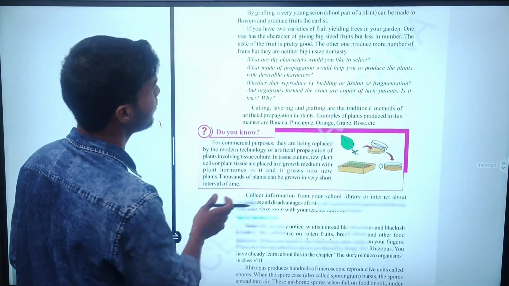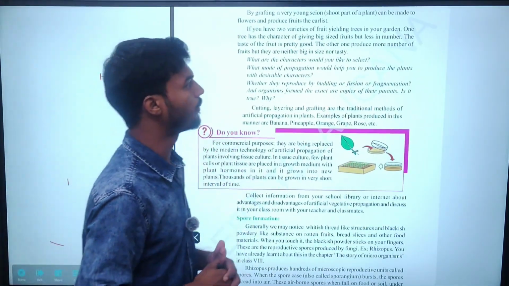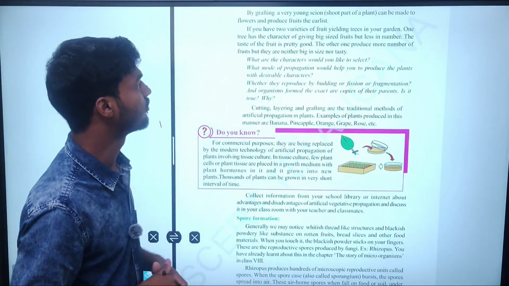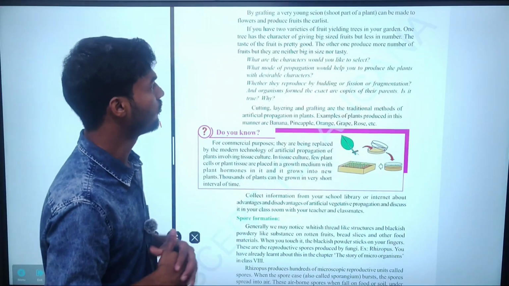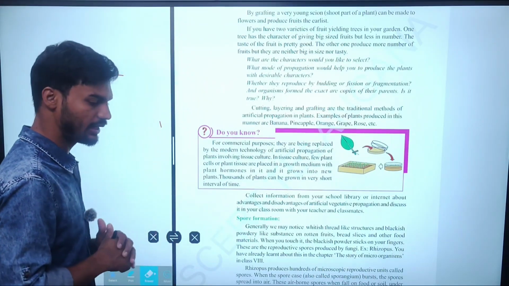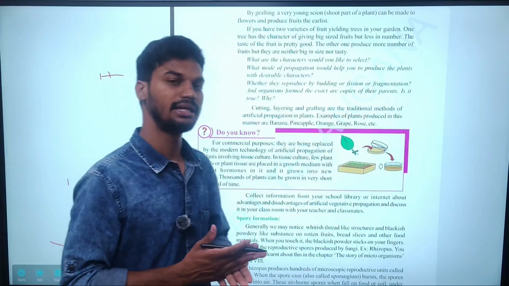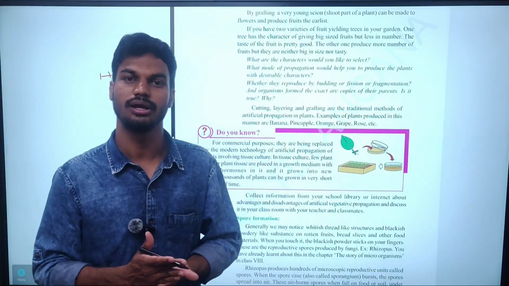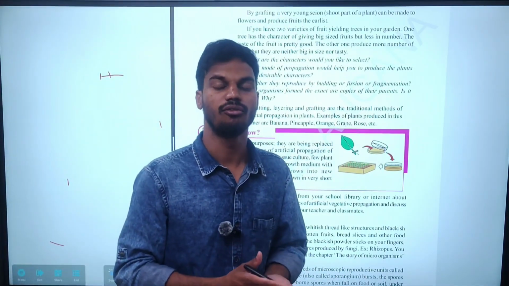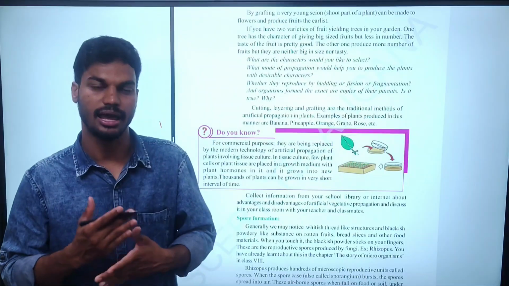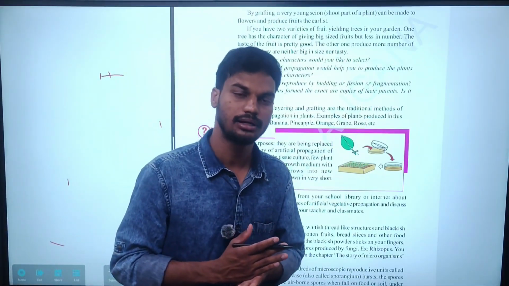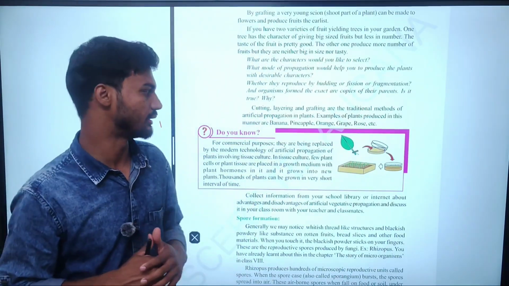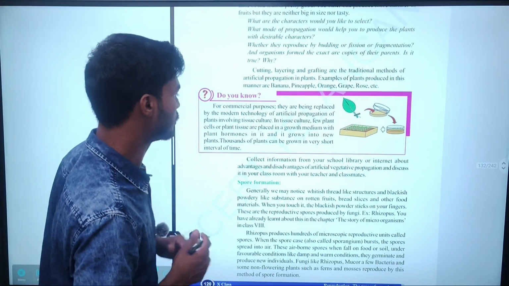By grafting, the very young shoot part of a plant can be made to flower and produce fruits earliest. If we have two varieties, from grafting we can get the benefits of both. Grafting is used mainly for high production of fruits and flowers, and for high yield with proper sustainability under environmental conditions. And next is tissue culture.